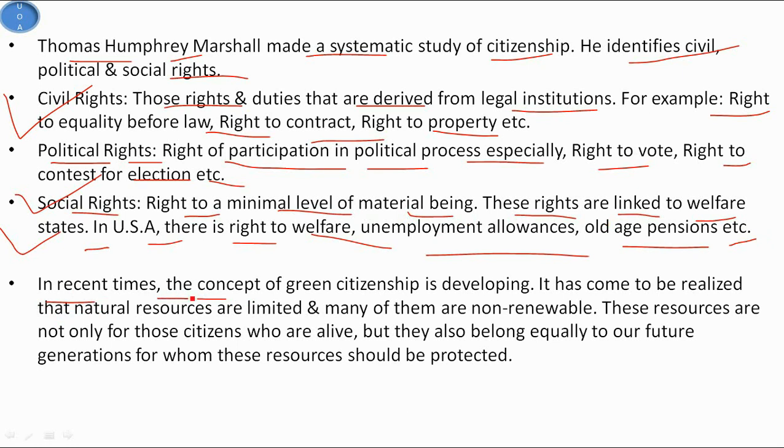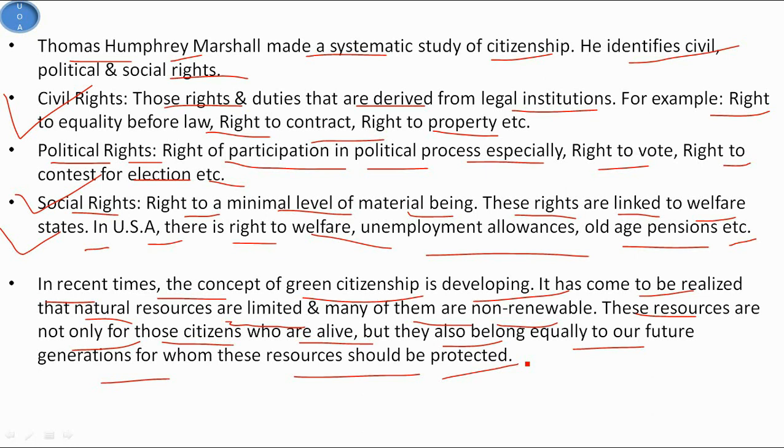So basically in recent times the concept of green citizenship is developing. It has come to be realized that natural resources are limited and many of them are non-renewable. These resources are not only for those citizens who are alive, but they also belong equally to our future generations for whom these resources should be protected. So some environmentalists have even gone to the extent of saying that trees, animals and water bodies also should be given rights to avoid deforestation and pollution of water bodies. So right to a safe and healthy environment is another right being added for those citizens who are alive.